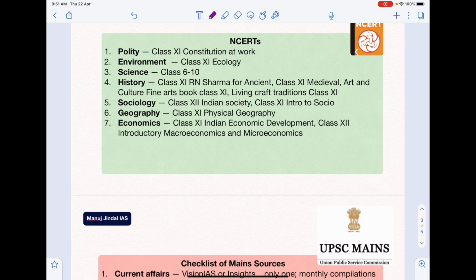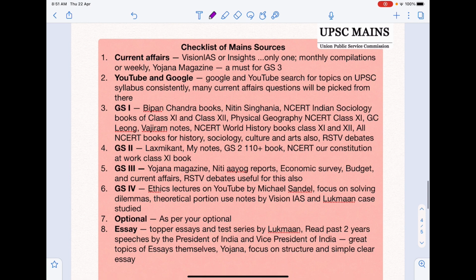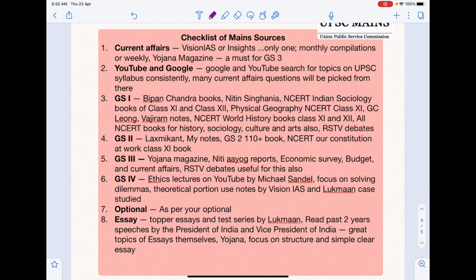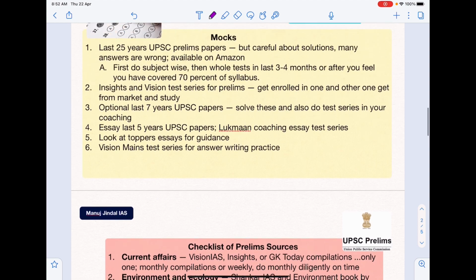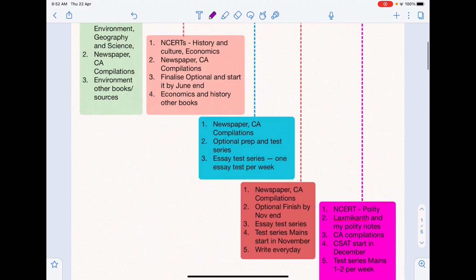Then there is a list of NCERTs that you can go ahead and refer to for every subject. And finally, there is a checklist for mains sources for subject wise GS 1, 2, 3, 4 preparation as well as essay and optional preparation, which you can refer to for your UPSC preparation.